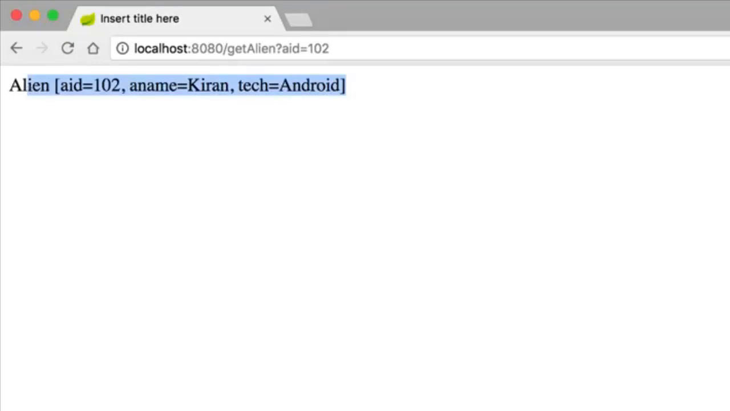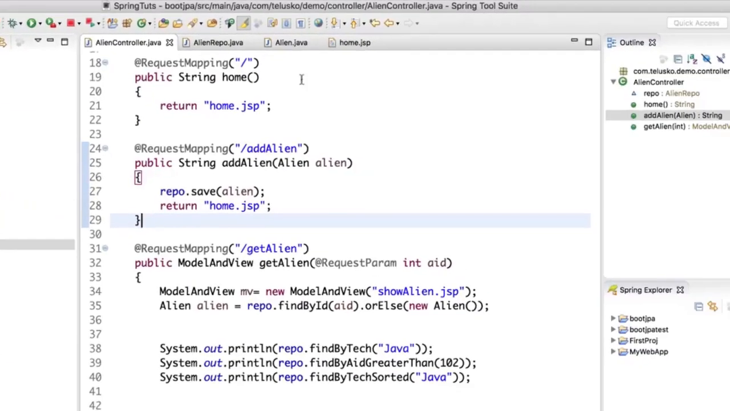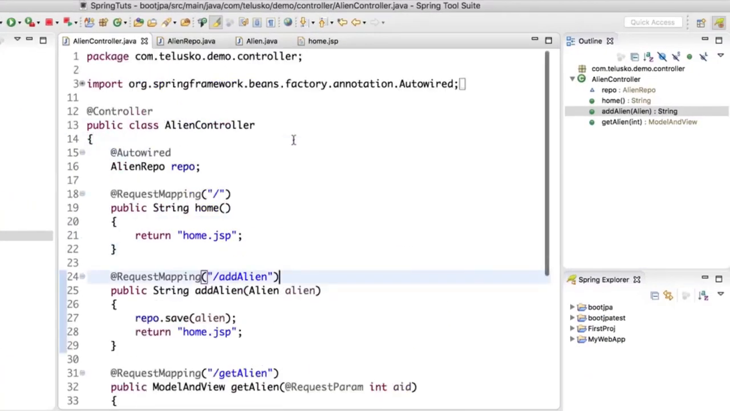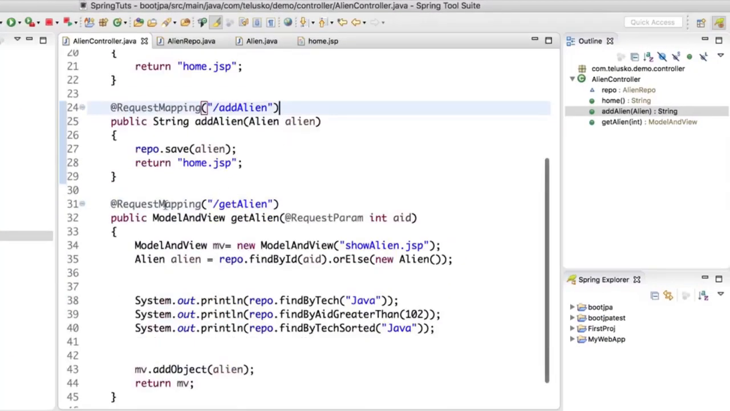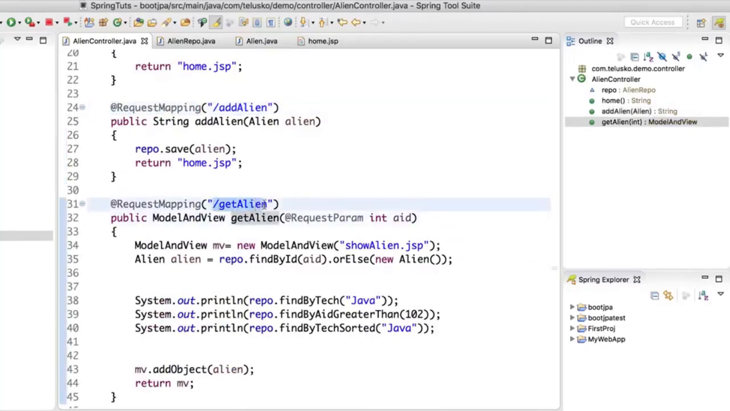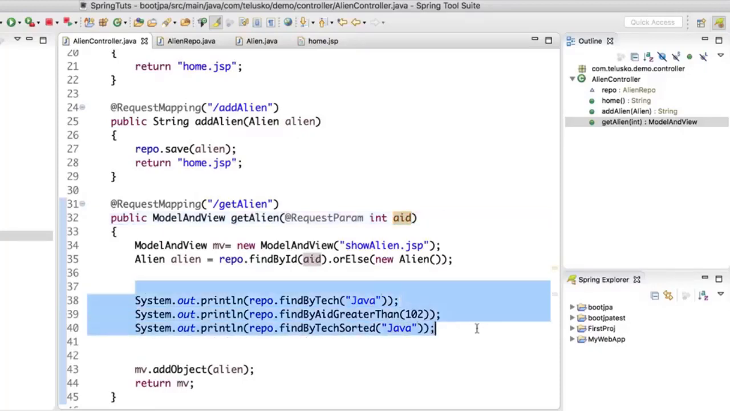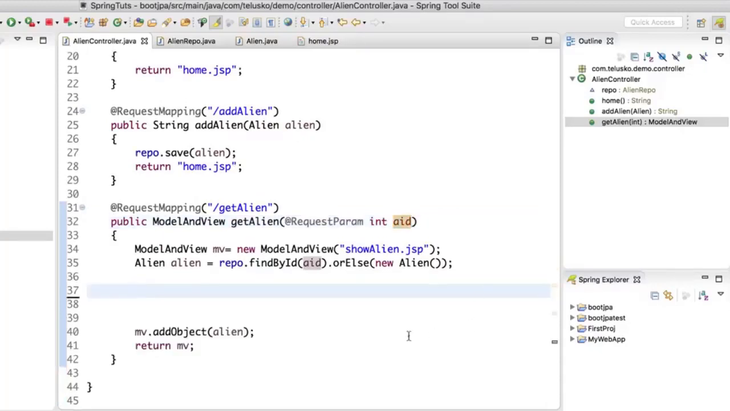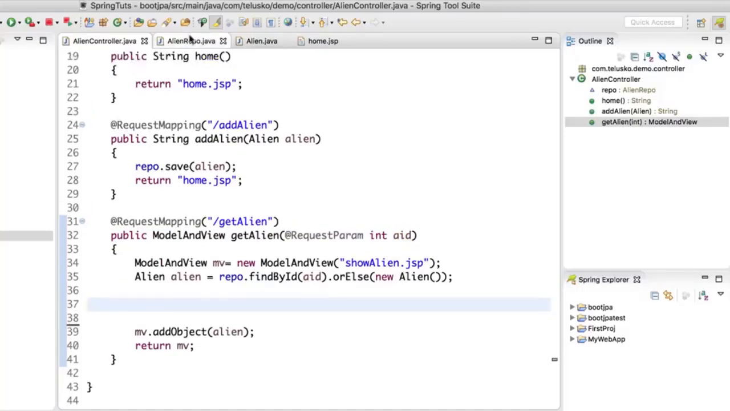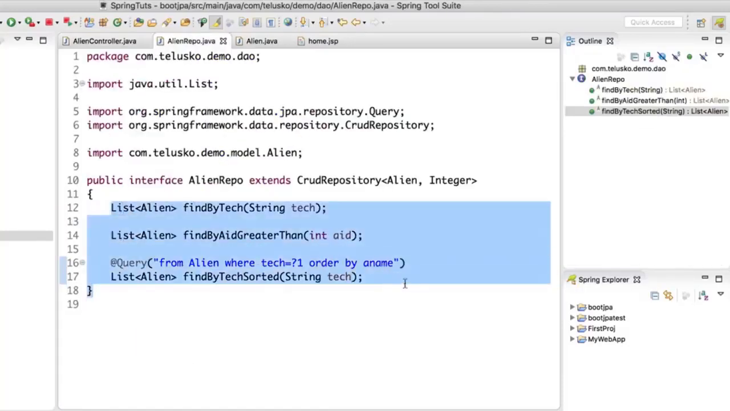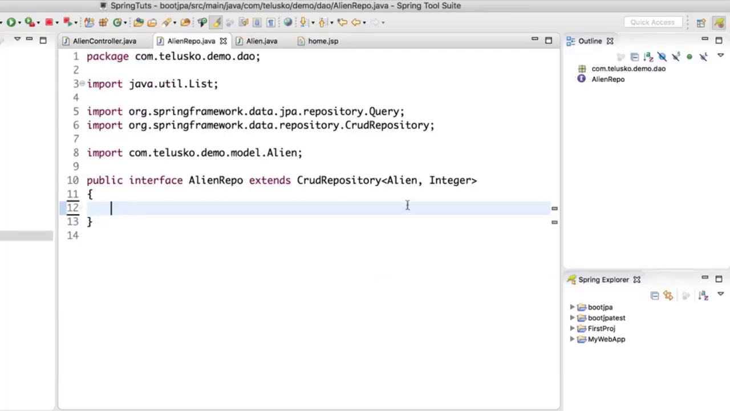Now, this is how you implement Spring MVC, where data is fetched with the help of Spring Data JPA. And just to show you the code, it's very simple actually. We have a controller with a get alien method, and you are mapping it with /getAlien, where a user is passing an AID, and based on that you are fetching the value. In fact, just for the experiment, we have added these methods here as well. Let's remove them. We don't need them for this next example. And in this repo as well, let me just empty it. I don't want anything else apart from the AID.